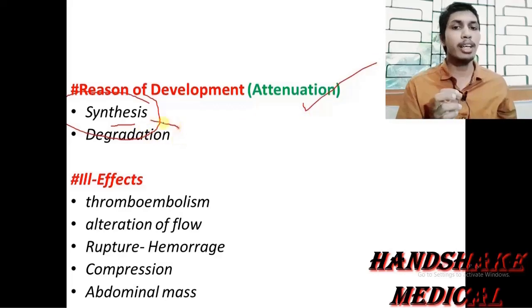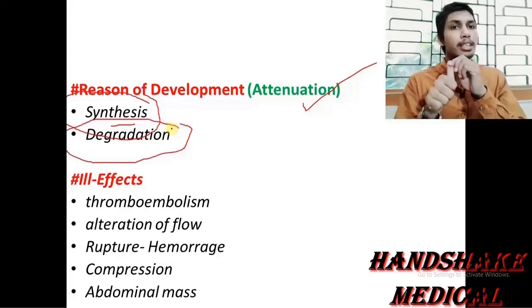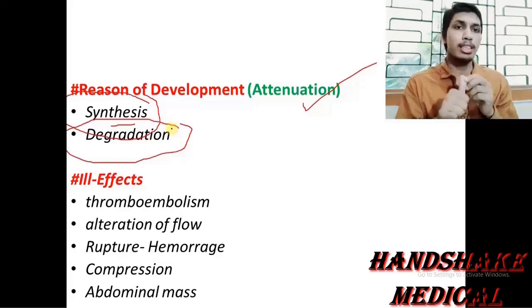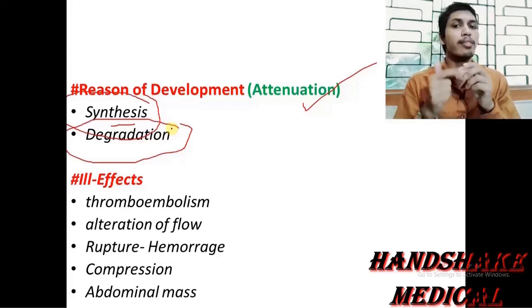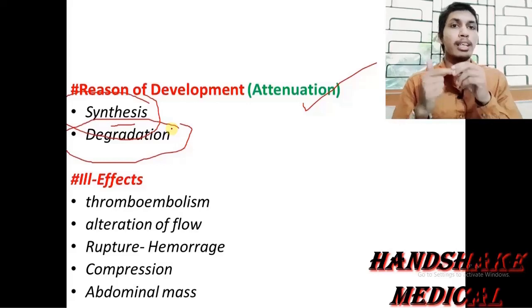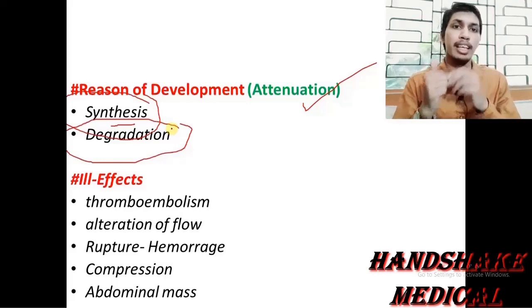Secondly, there may be destruction of the connective tissue. One reason is that synthesis is reduced, inadequate or abnormal, so the vessel's wall is affected. Otherwise, the second reason is degradation: the synthesis is normal, but the connective tissue in the vessel wall is degrading.